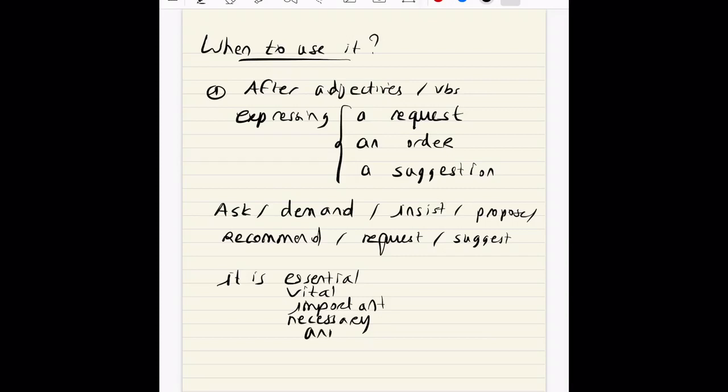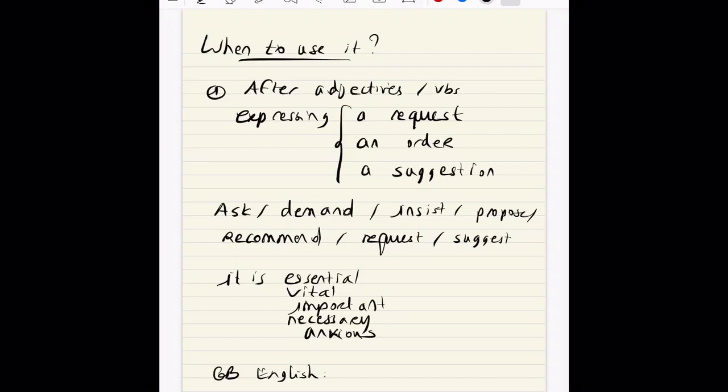Or when you say I'm anxious that he do that. You wouldn't say I'm anxious that he does that. I'm anxious that he do that. So these are what I call the triggers for the subjunctive tense in English.